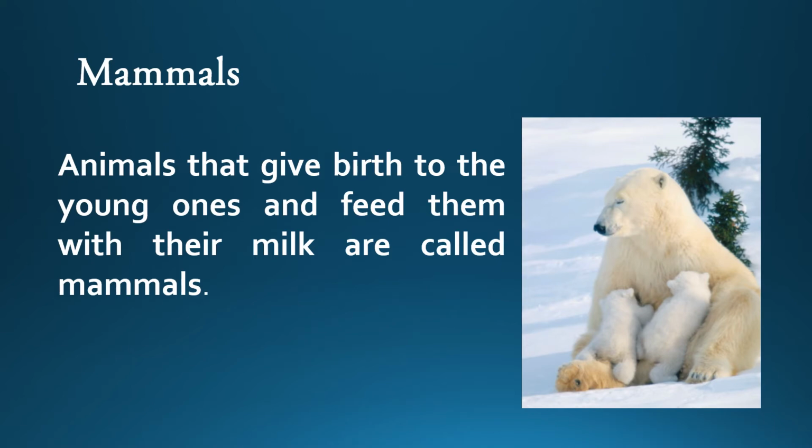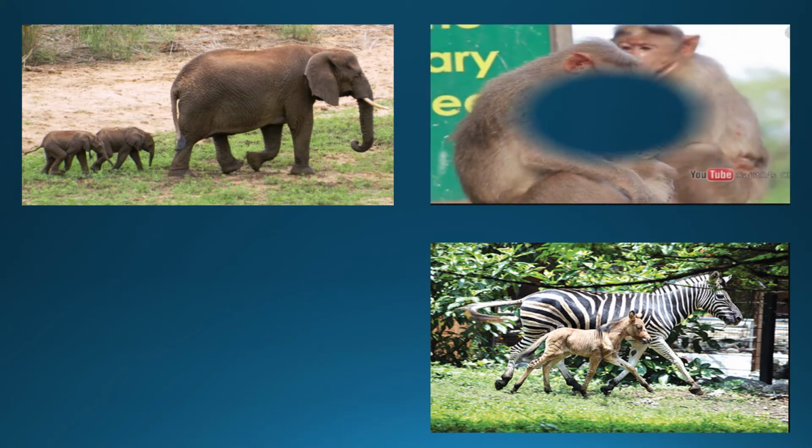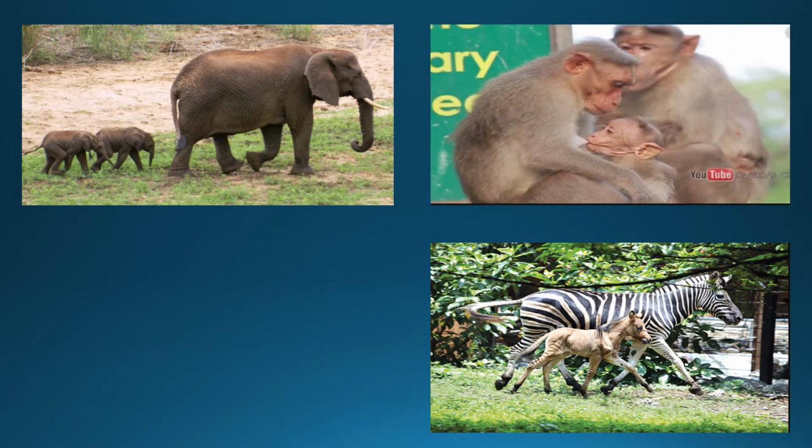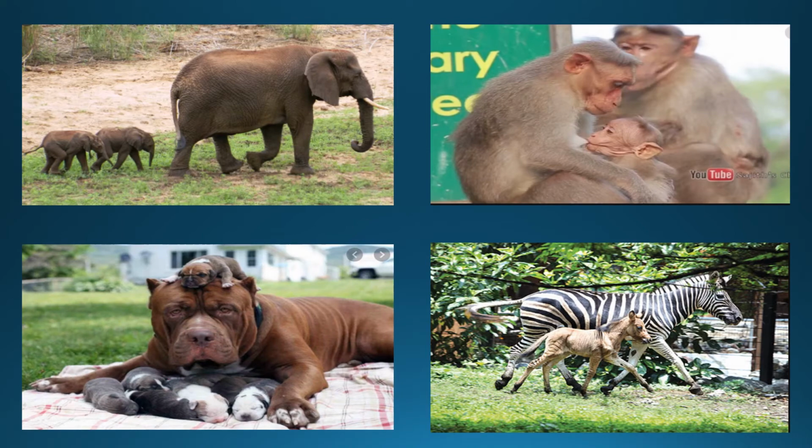The baby develops inside the mother's body. After a few weeks, the completely developed baby comes out from its mother's body. The baby looks like its parents. After birth, they feed on mother's milk till they learn to feed on their own. Mothers take care of babies till they become able to take care of themselves. Mothers will feed and protect their babies from enemies.